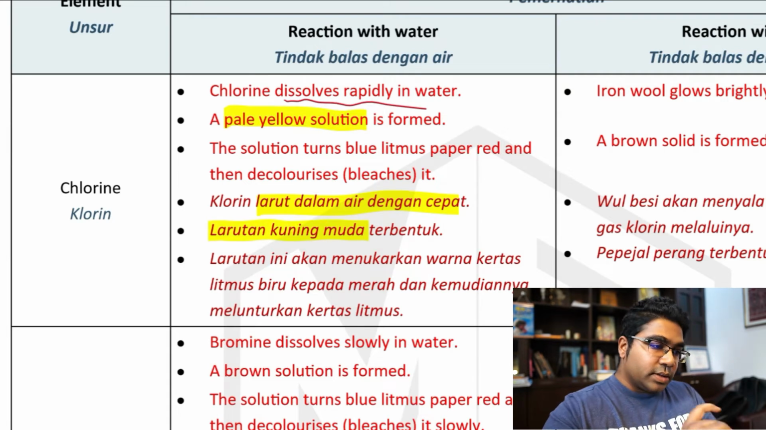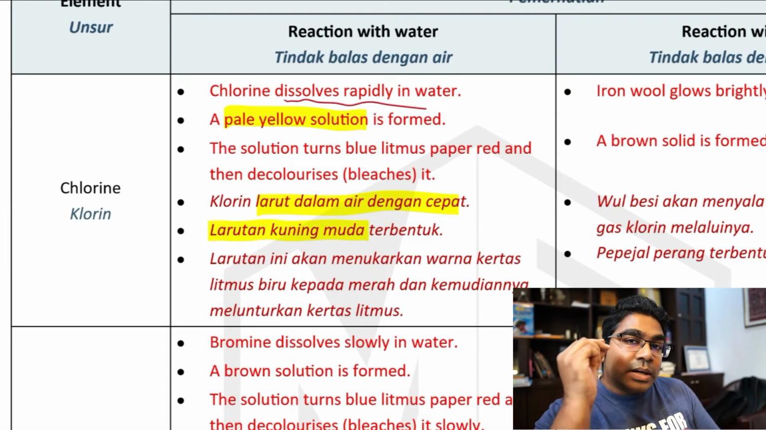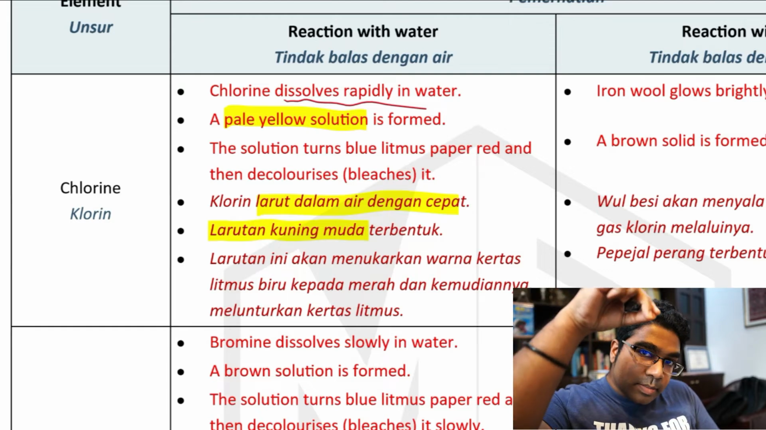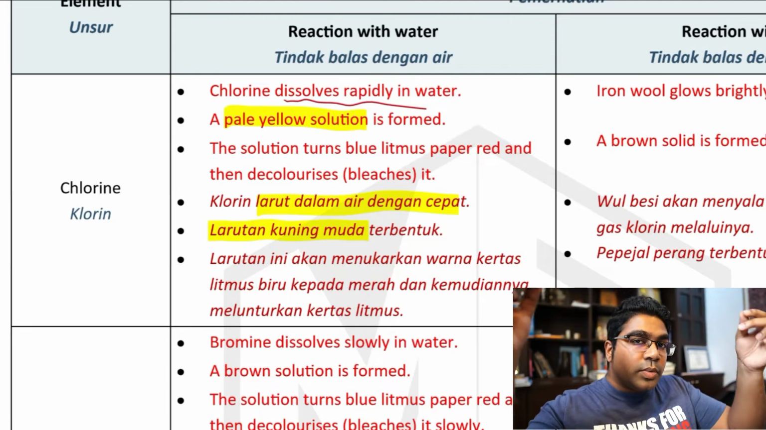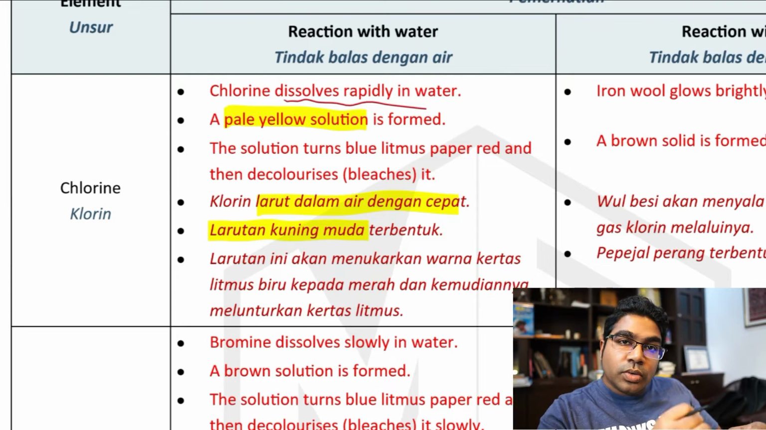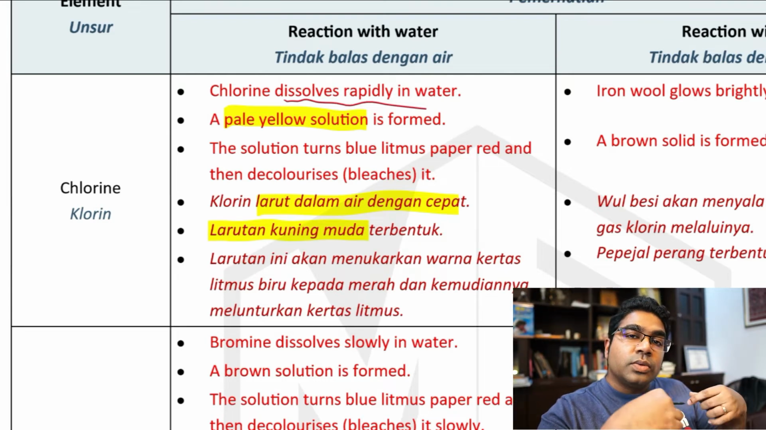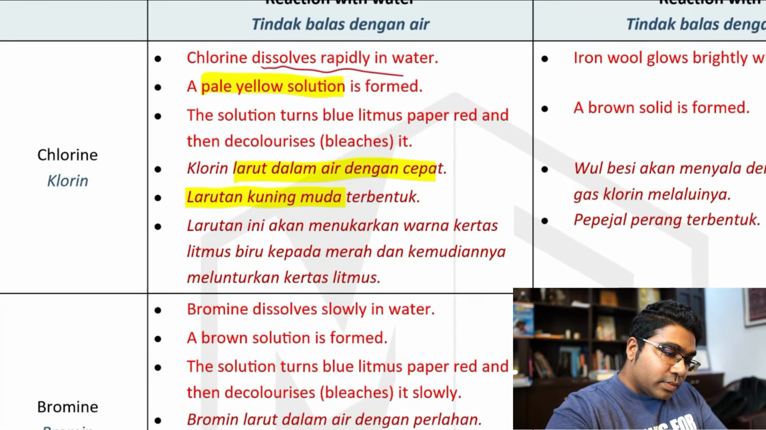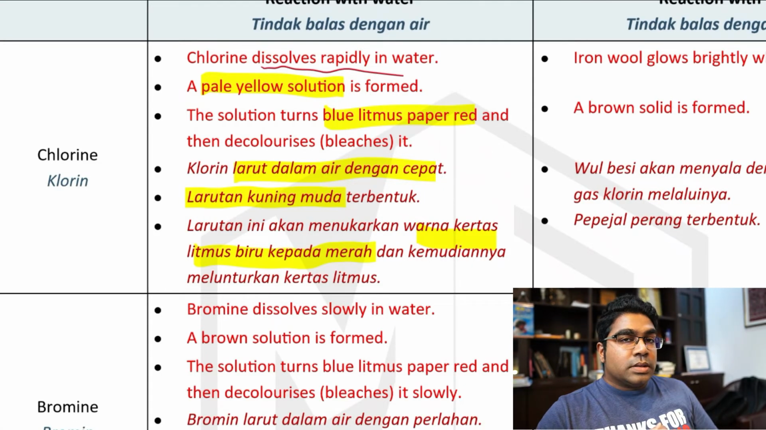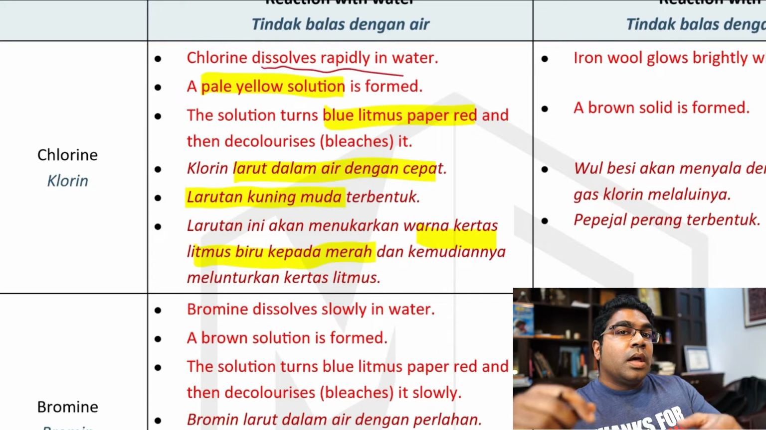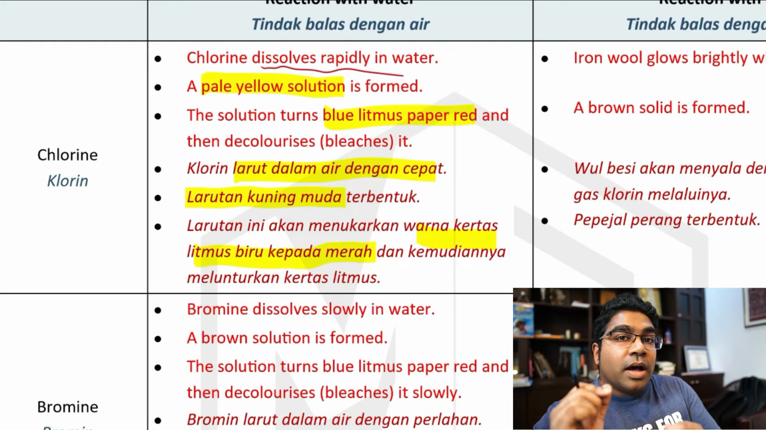Larutan kuning muda terbentuk. Dan jika kita ambil kertas litmus biru dan masukkan ke dalam larutan ini, if we take a blue litmus paper and put inside this solution, the blue litmus paper will turn red, akan bertukar menjadi merah. Warna kertas litmus biru kepada merah, blue to red. And setelah bertukar menjadi merah, kertas litmus akan dinyahwarnakan.